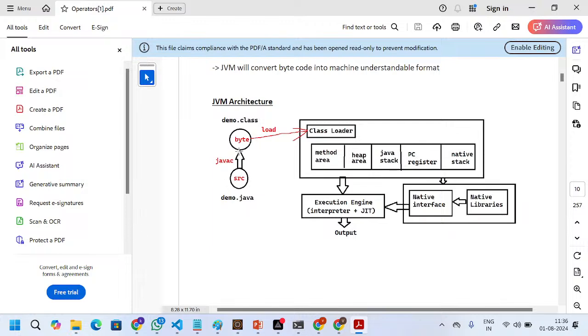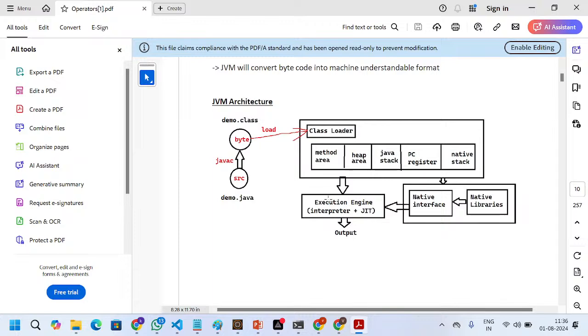We compile the source files, and the compiler generates bytecode. The JVM's mother language is bytecode only, and it loads the bytecode into the JVM. Based on the class code, it allocates the memories. The method area is for storing the class code. The heap area is for objects. Java stacks are for method execution. The PC register is for lines execution information, and the native stack maintains non-Java code information.